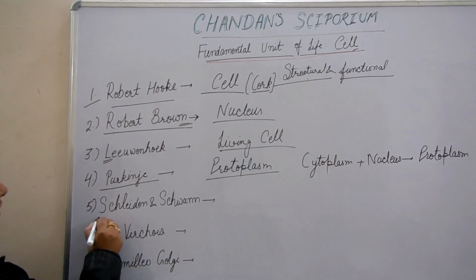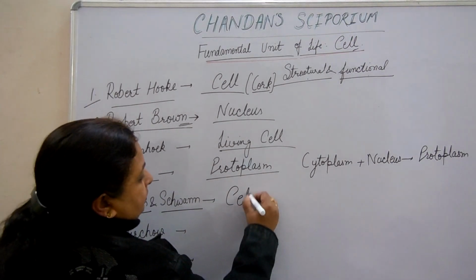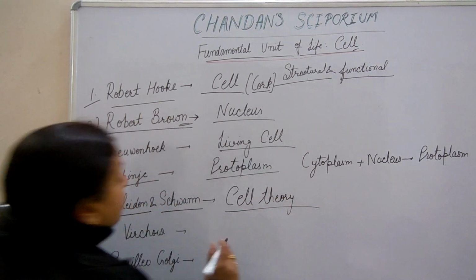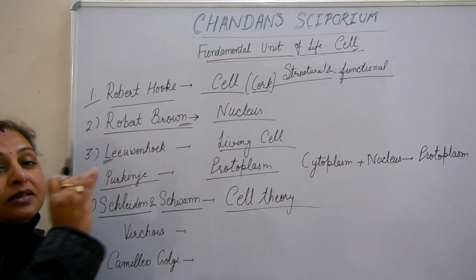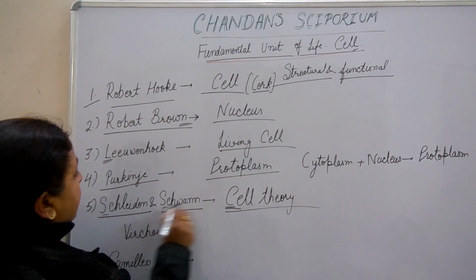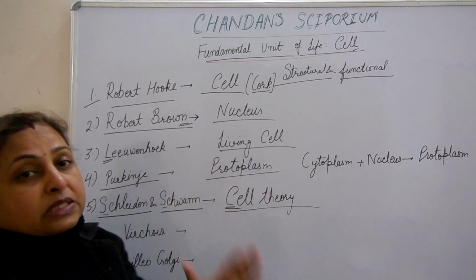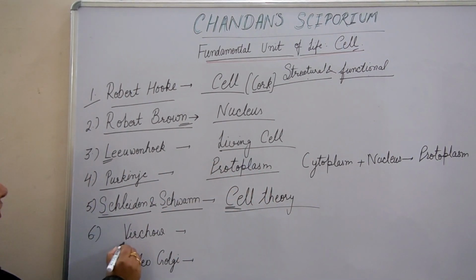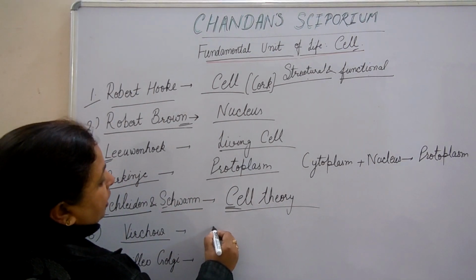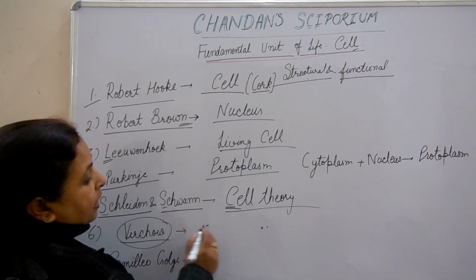Fifth name of the scientist, Schleiden and Schwann. They proposed the cell theory. Schleiden and Schwann. Cell theory. So Schleiden and Schwann gave the cell theory. Cell theory was further expanded by the scientist Virchow, who added a point to cell theory. Expand किया है उन्होंने cell theory को by giving a point.